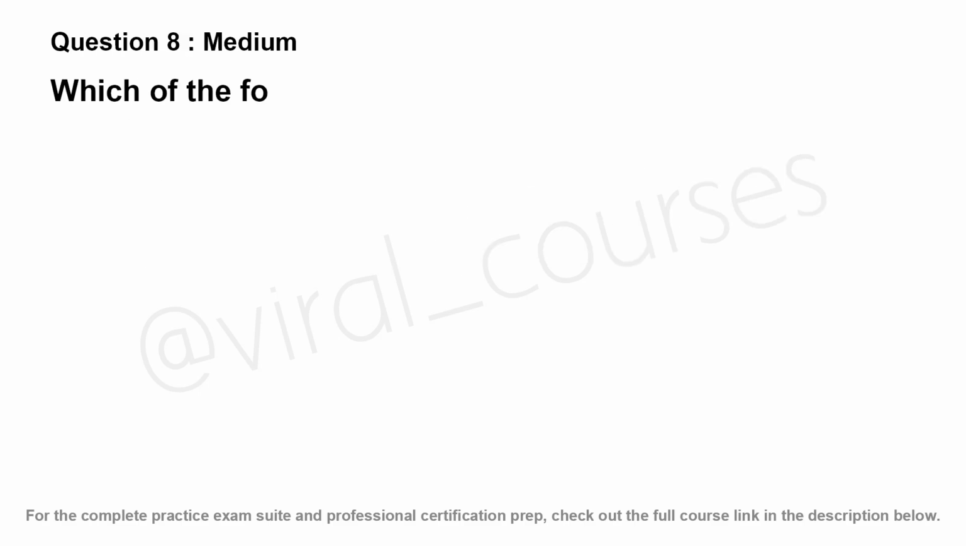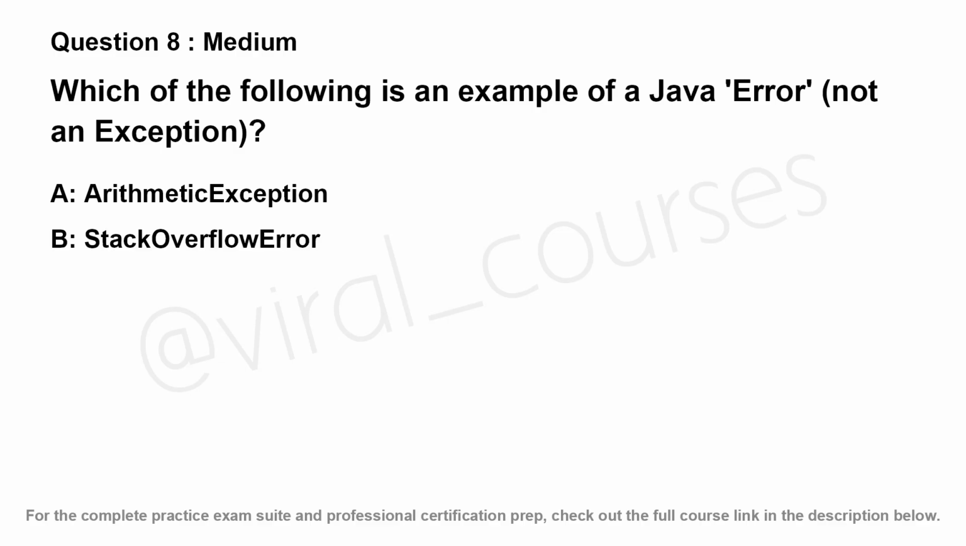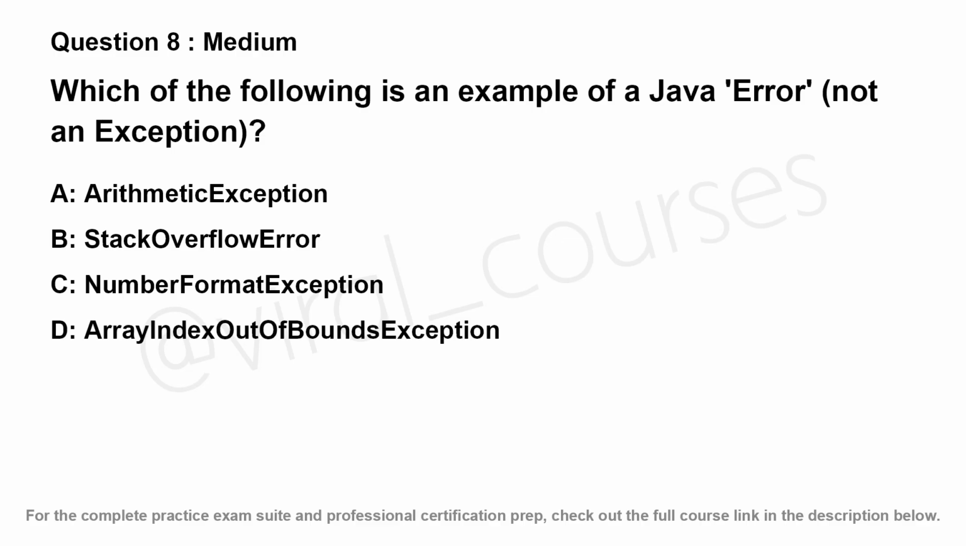Which of the following is an example of a Java error, not an exception? Option A, ArithmeticException. Option B, StackOverflowError. Option C, NumberFormatException. Option D, ArrayIndexOutOfBoundsException.